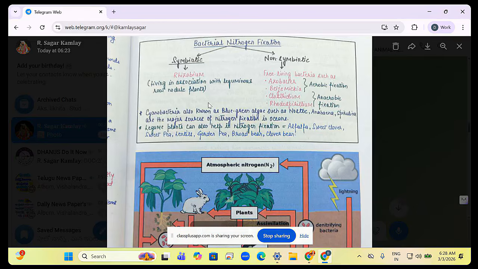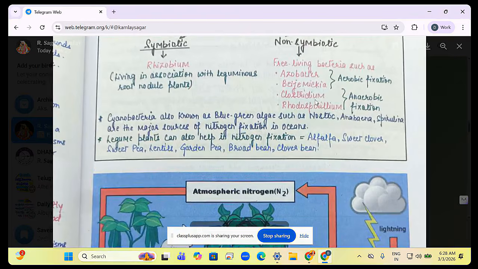Next, non-symbiotic bacteria. These are free-living bacteria, not associated with tree roots, such as Azotobacter, Clostridium, Rhodospirillum, Beijerinckia. There is aerobic fixation and anaerobic fixation, two types of fixation.